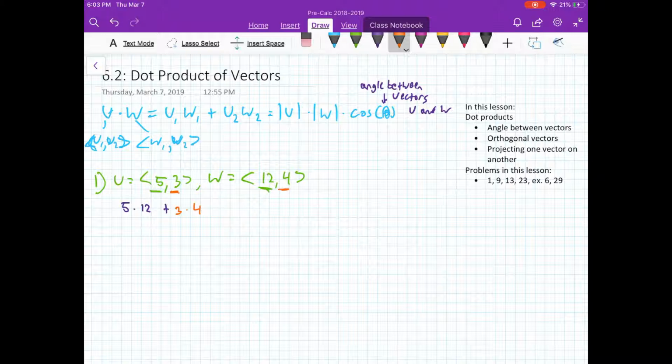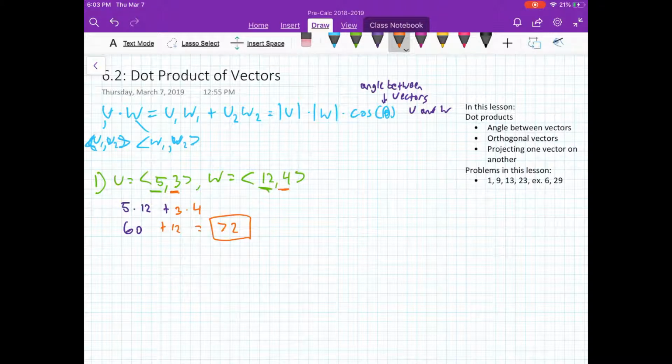If we work that out, that's 60 plus 12, which gives us simply 72. And that, easy peasy lemon squeezy, is our answer. That's literally all we do for dot products of vectors. This is important to know because it is a foundational building block of the rest of the lesson.